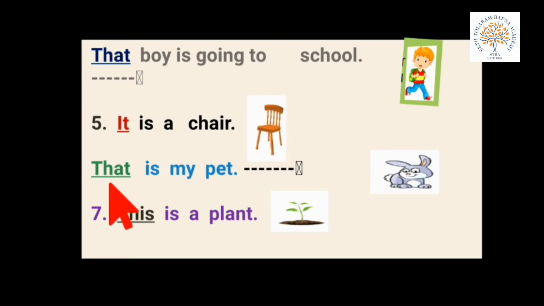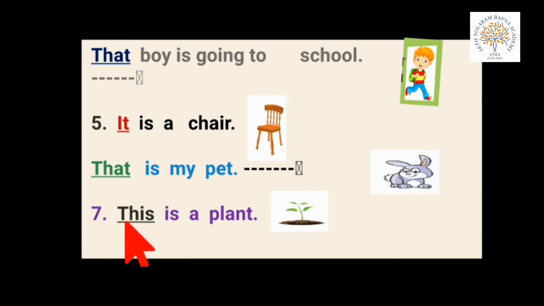Next is dash is my pet. Pet means the animal which we keep at our home, the dog, and there is an arrow which tells us that the pet is far away, दूर है. So we use that, THAT, that.